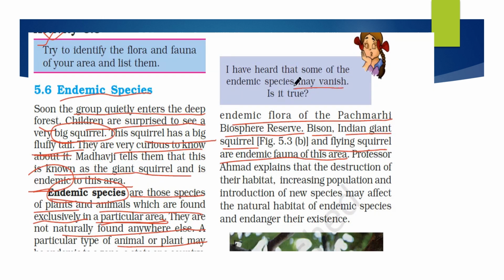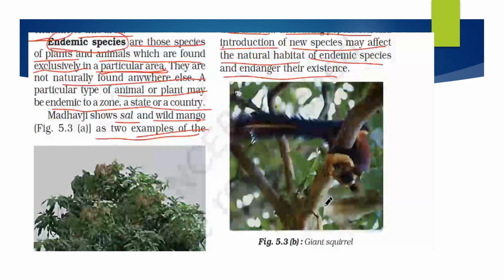So they may vanish, because if we destroy them or kill them, we will not get these species again and again. So we need to conserve them. So Professor Ahmed explains that destruction of their habitat, increasing population, and introduction of new species may affect the natural habitat of endemic species and endanger their existence. So what did Professor Ahmed say? Professor Ahmed said that we should preserve them and protect them.